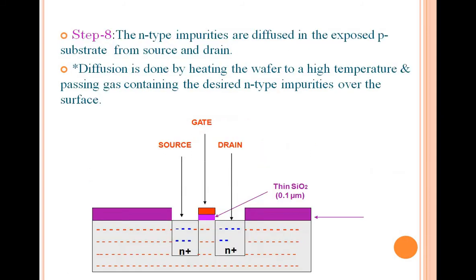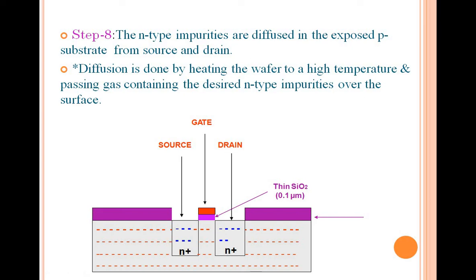Now, after getting this gate terminal, what you need is source and drain. To get the source and drain, we have to diffuse the N impurities. These N-type impurities are diffused in the exposed P substrate to form the source and drain. This one is your P substrate, and to get your source and drain, we are diffusing these N impurities.